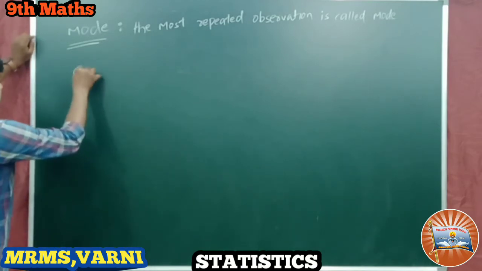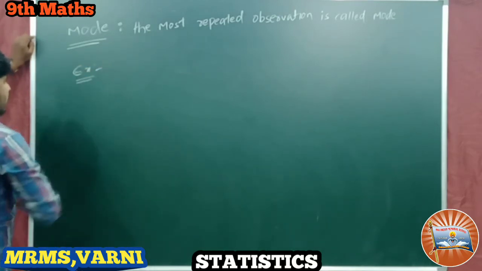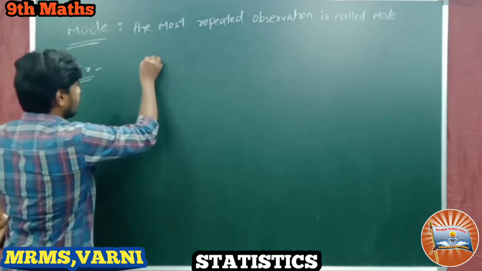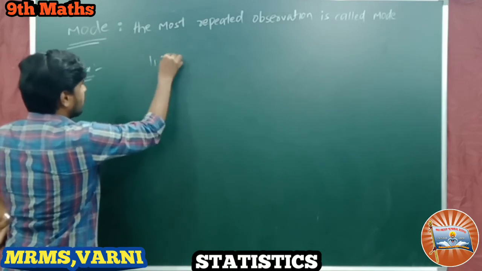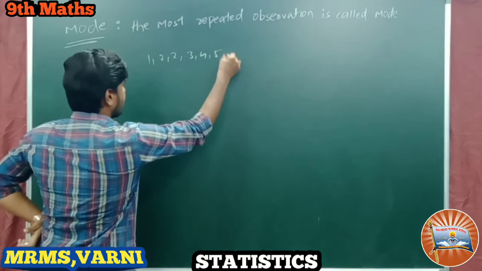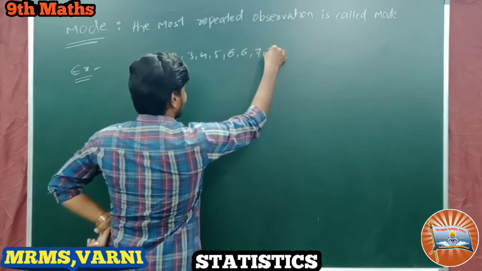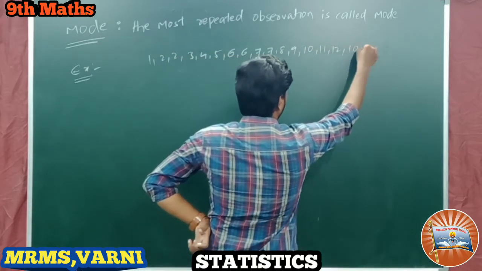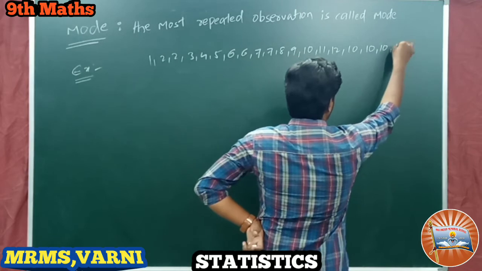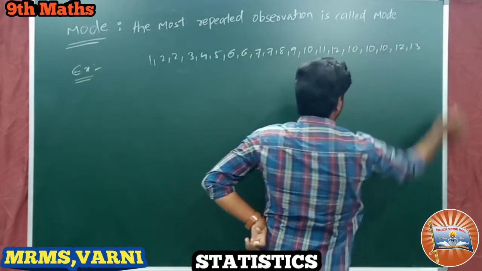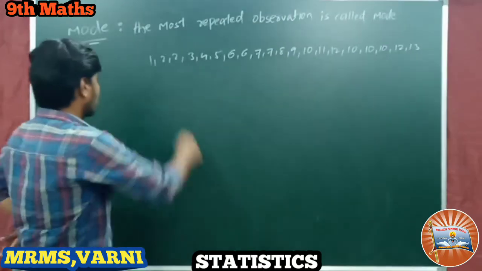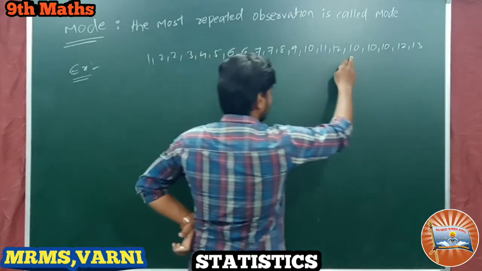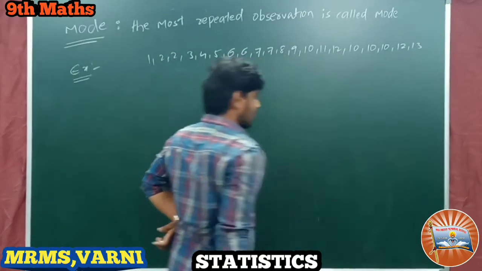Look at one example here. I will give you the clarity with an example. Data given: 1, 2, 2, 3, 4, 5, 6, 6, 7, 7, 8, 9, 10, 11, 12, 10, 10, 10, 12, 13. Suppose this is the given data. So 20 observations are given here.